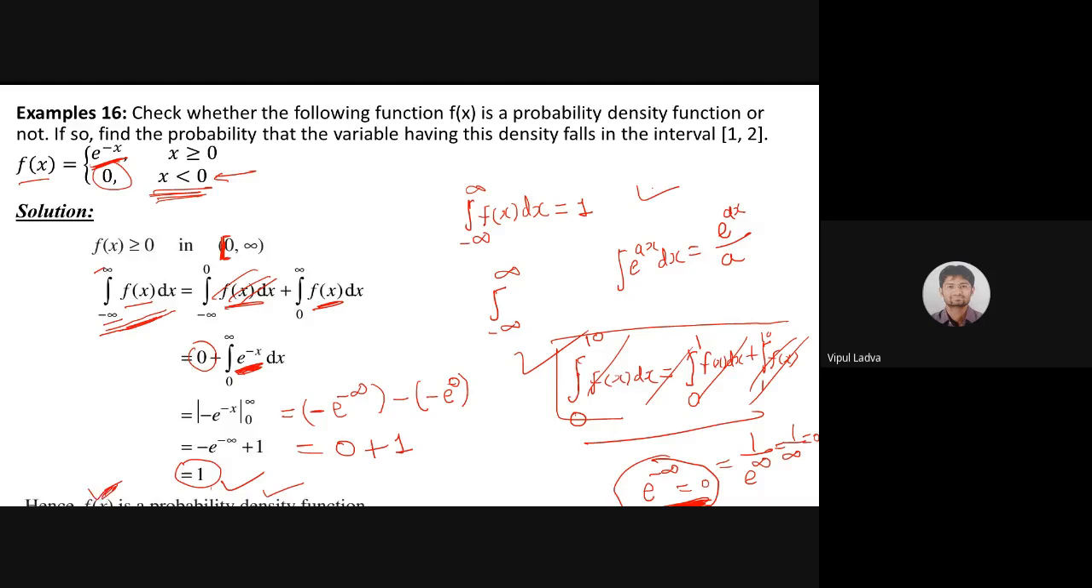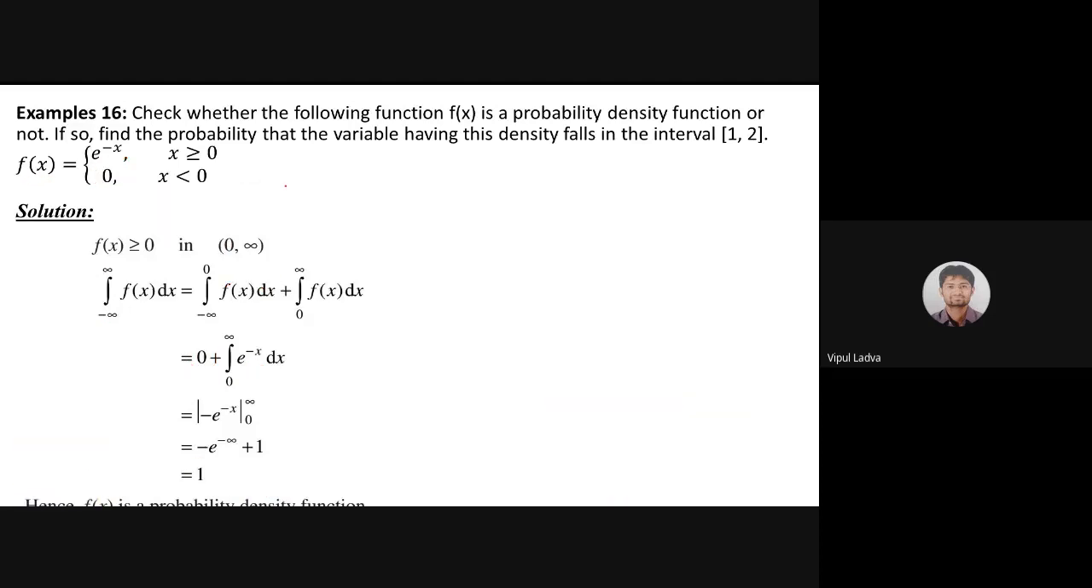Let me erase all things. Now, what is our second question? If it is a probability density function, good, it is, then find the probability that the variable having this density lies in the interval 1 to 2. Now, what we are supposed to find? We are supposed to find its density in the interval 1 to 2. कैसे करूंगा मैं? बताइए कोई एक. How I will identify that? I just need to find density in the interval 1 to 2.